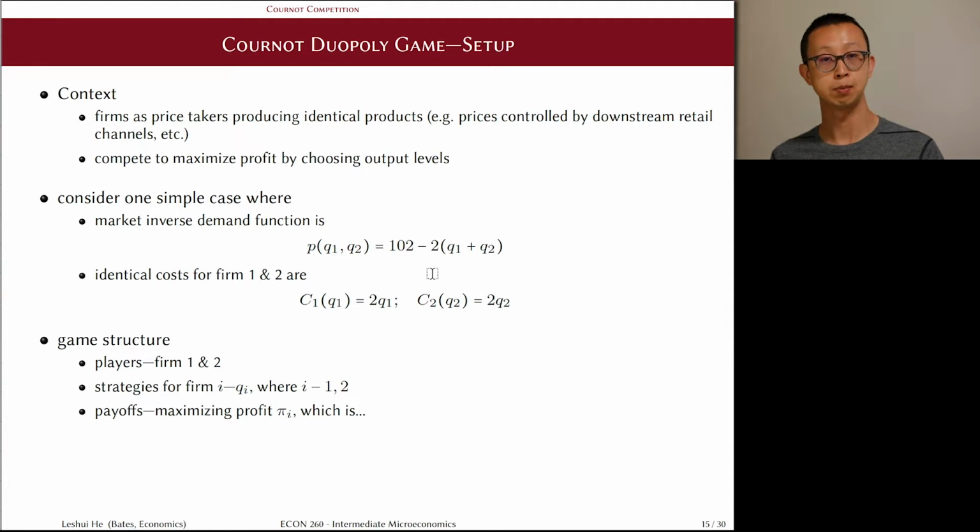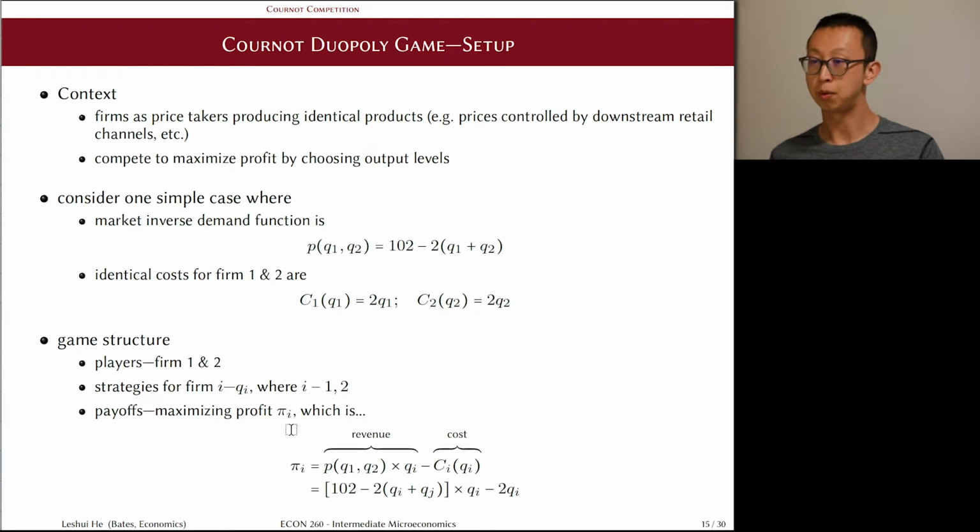We can translate this model into a basic structure of a game. In this example, the game would have 2 players, firm 1 and 2. The strategy for each firm will be no longer a binary choice, but a continuous choice of any quantity level. We'll call them Qi, where i is an index for the firm, either 1 or 2. And the payoffs for the firm will just be πi, again, 1 or 2.